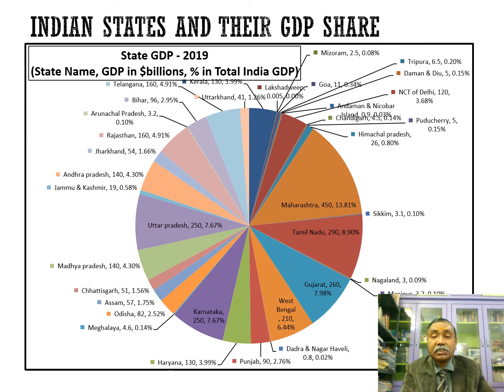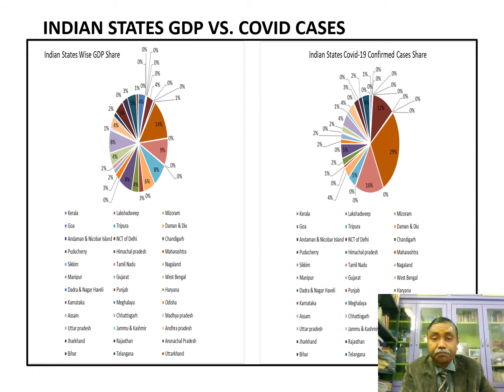See the next graph: GDP share, and then COVID death share, in Maharashtra. Similarly Tamil Nadu. These graphs themselves are correlating. So we can assume, even at this stage, that there is a relationship between GDP and COVID deaths. Let's move to the next one.